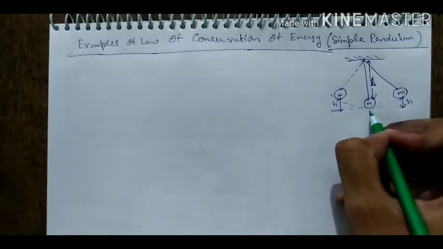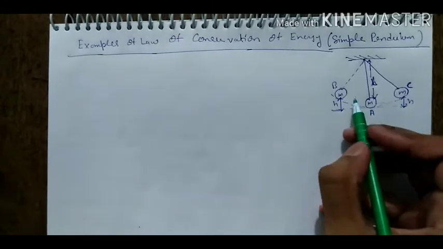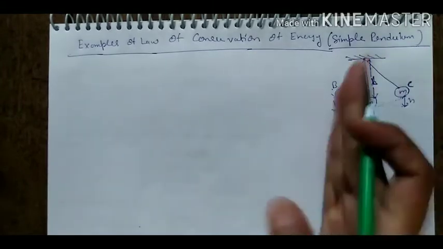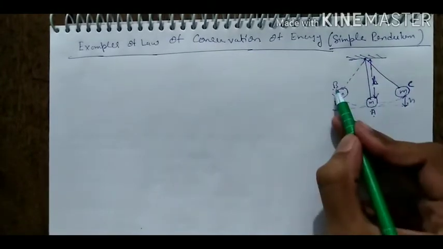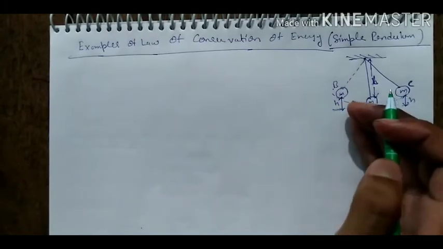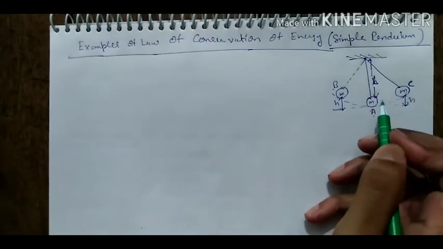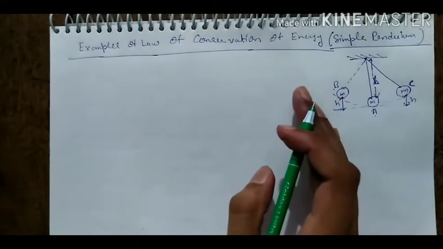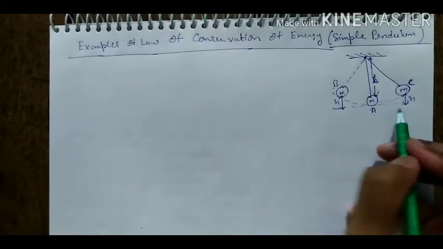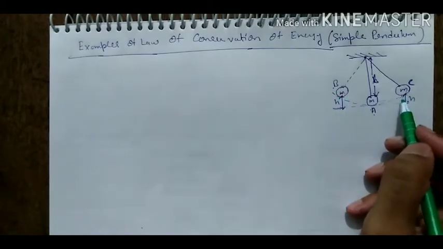This is point A, this is point B, and this is point C. We have to prove that the total energy at point A, at point B and at point C remains the same. So we have to find the total energy at point A. Total energy means the sum of potential and kinetic. So we have to find the kinetic energy and potential energy at point A, kinetic energy and potential energy at point B, and the same at point C.